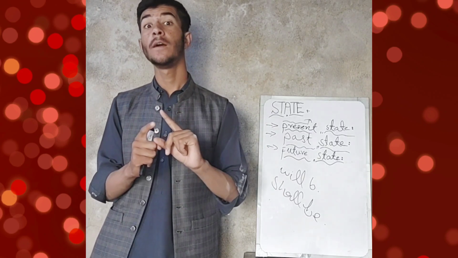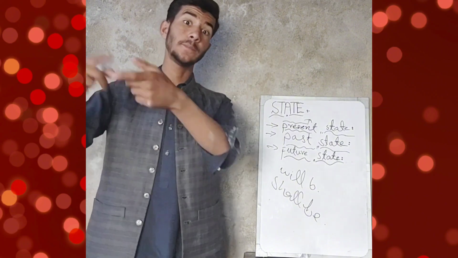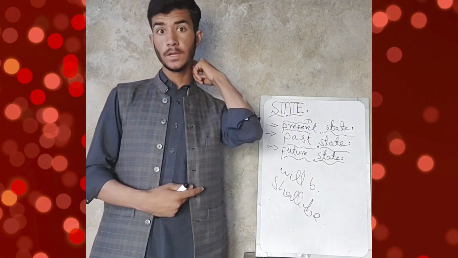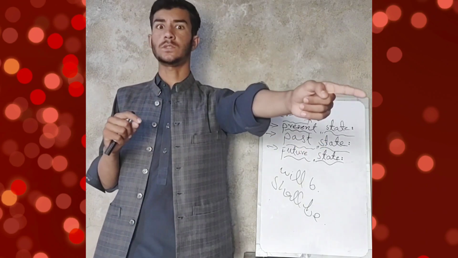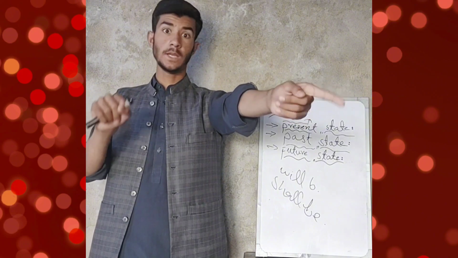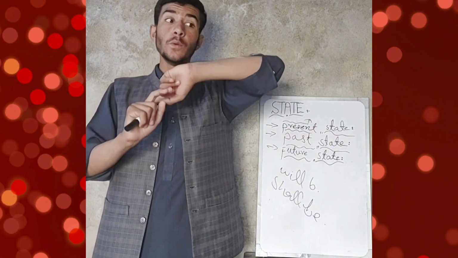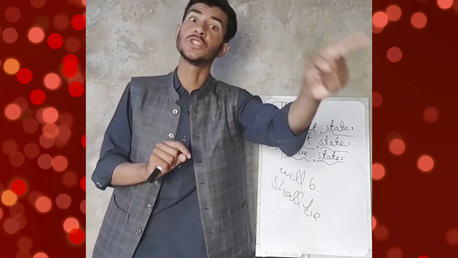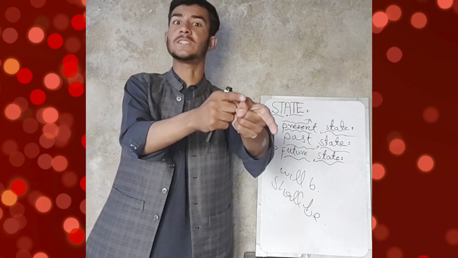It means that, in Hindi, main hoonga. So this is our future state. Then I am saying that Ali will be your slaver. There is used will be. It means that he will be your slaver in future, not in present, not in past, in future. It's our future state.